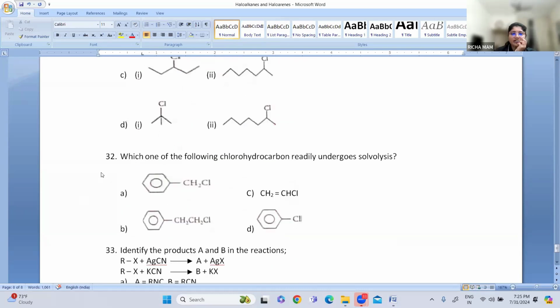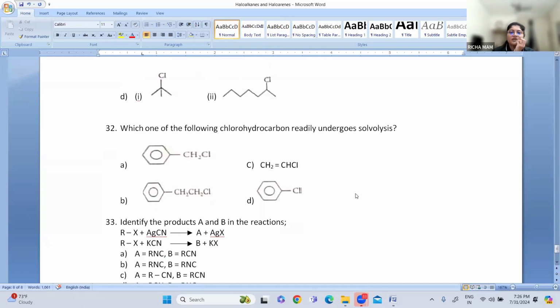Okay, fine. Next one: which of the following chlorohydrocarbon readily undergoes solvolysis? So here the answer is option A, because of the benzyl carbocation. Benzyl carbocations are more stable due to resonance. So whenever benzyl carbocations are there, they will be the most stable, so it will easily undergo solvolysis. So remember that. Option A.